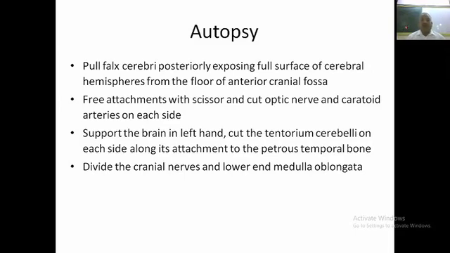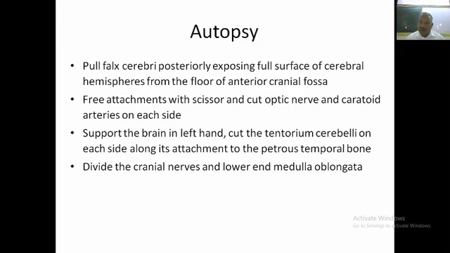Pull the falx cerebri posteriorly, exposing the full surface of the cerebral hemispheres from the floor of the anterior cranial fossa, using the left hand. Push it up, and the scissors will be held in the right hand, cutting the optic nerves and other attachments. Free the attachments with scissors and cut the optic nerve and carotid arteries on each side. Support the brain on the left hand.